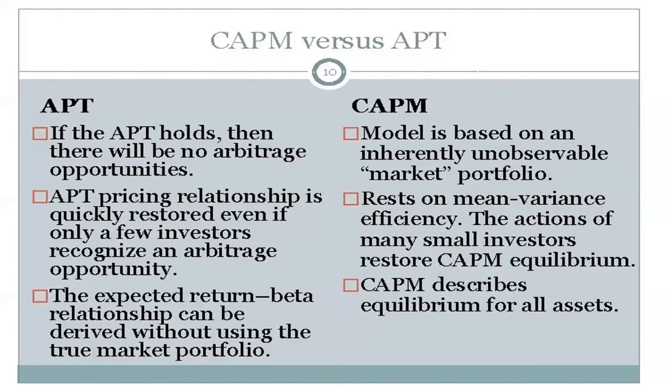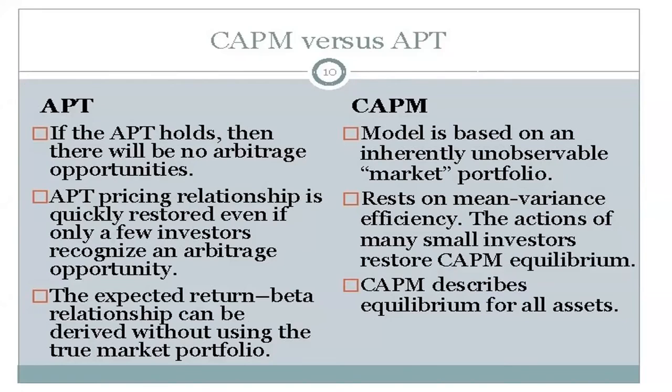Now we are at the last slide, where we compare APT and CAPM. Point one: if APT holds, then there are no arbitrage opportunities. The CAPM model is based on an inherently unobservable market portfolio.